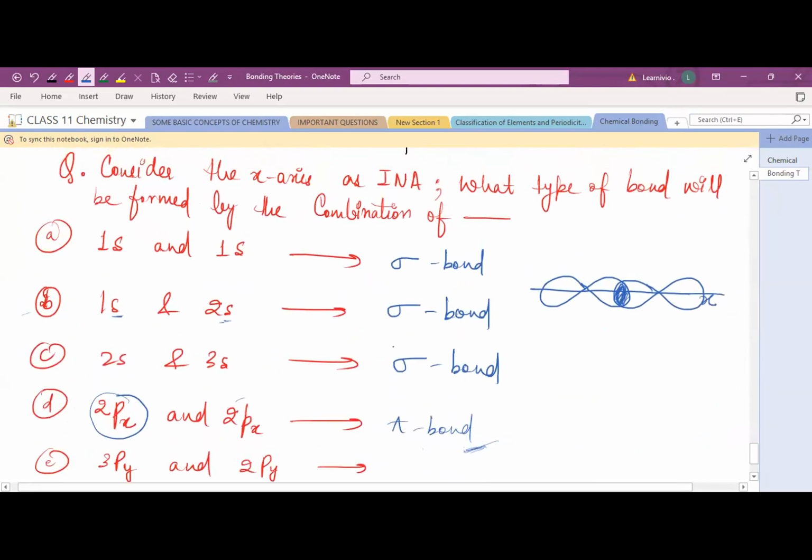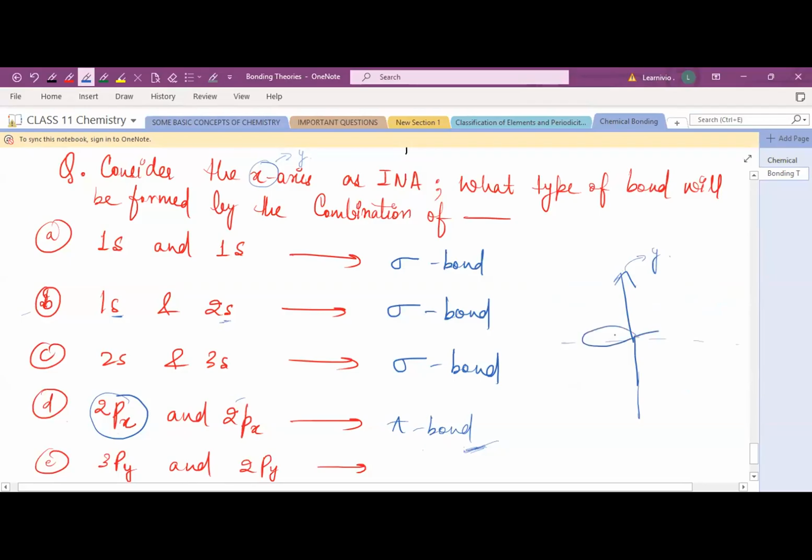But in this case, if the y axis was the internuclear axis, suppose I change the question, y axis as the internuclear axis, and the orbitals are px and px.